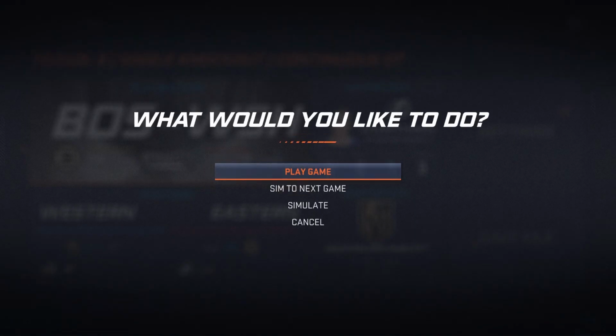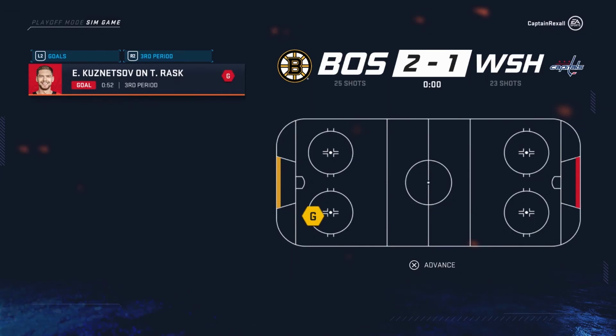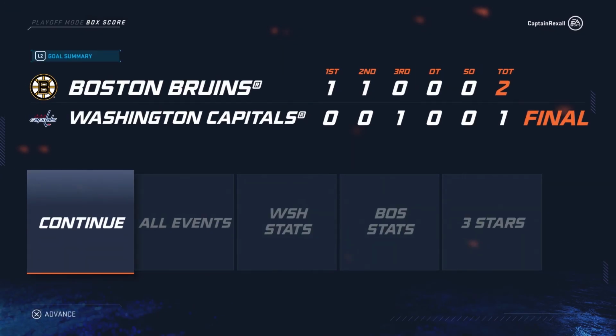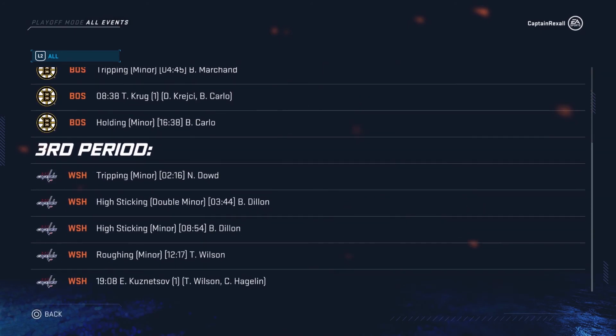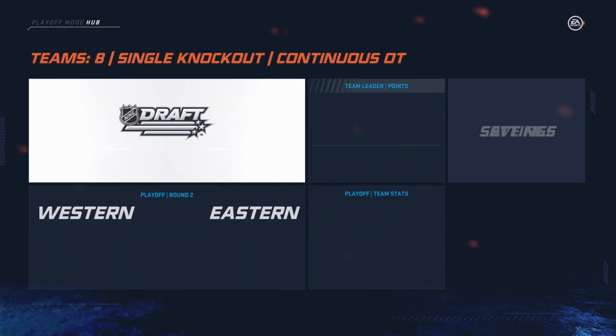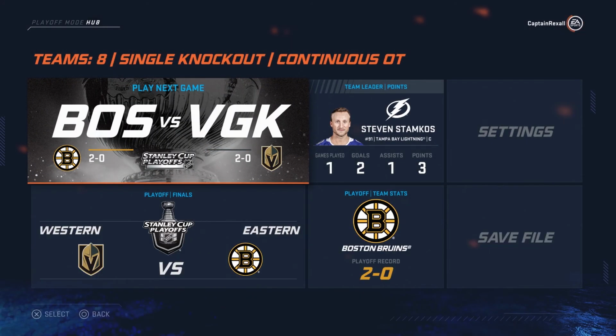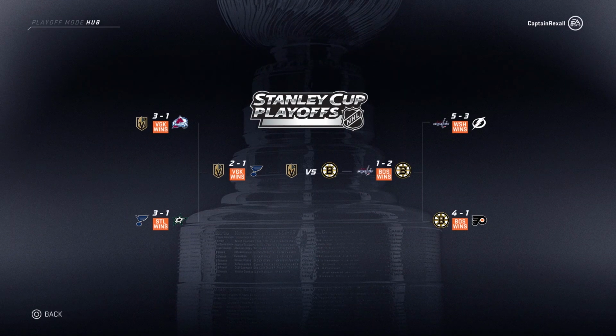So there you go. Now, Washington will be facing the Boston Bruins. This is also another big game, and who will be walking away with 2? And the Boston Bruins, they walk away with a victory, as Evgeny Kuznetsov had that one goal right at the ending of the period, but Marchand and Krug was enough to finish it off, as Boston walks away with a victory. So now Boston, let's take a look at the playoff tree.